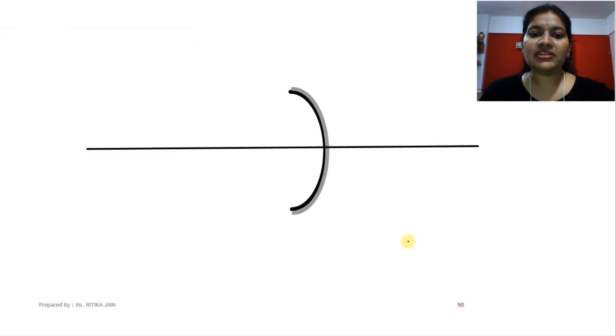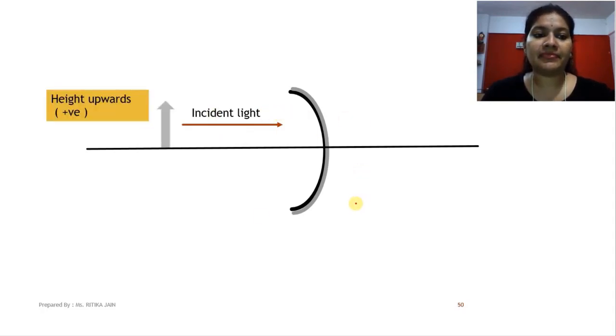First of all, here I have taken the example of a concave mirror. Suppose this is the direction of the incident light ray which will come from the object. Here is the position of the object. Basically, when the object is above the principal axis, this is the principal axis, the height is always taken as positive.